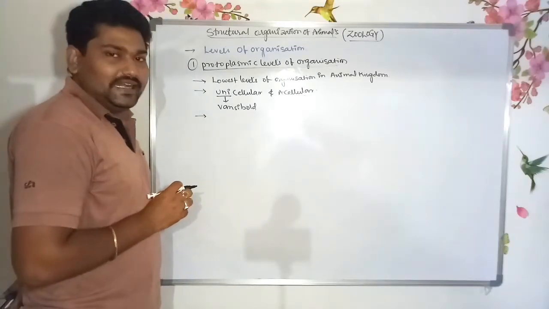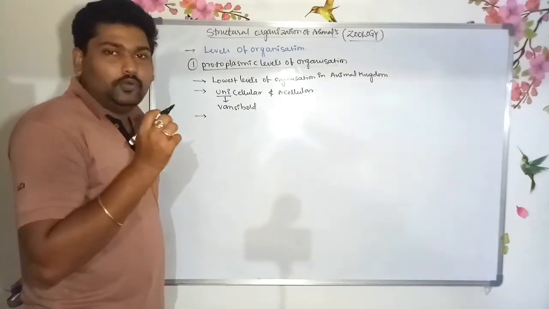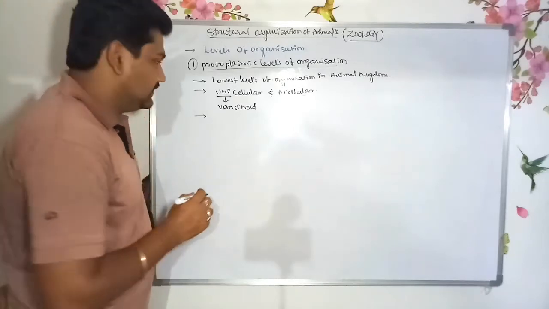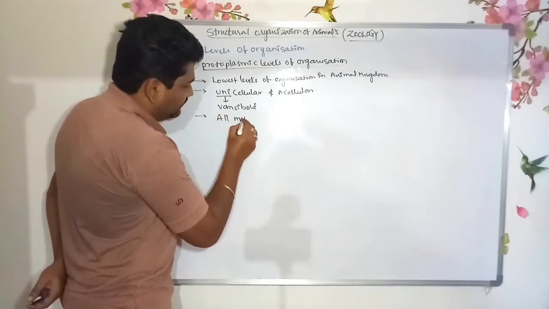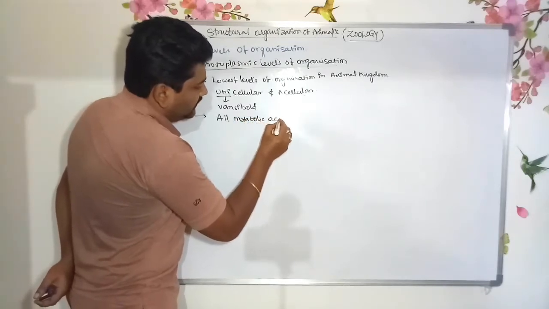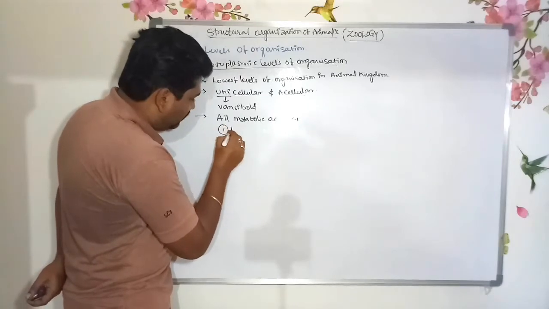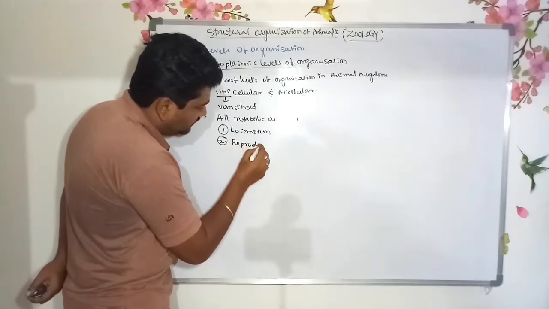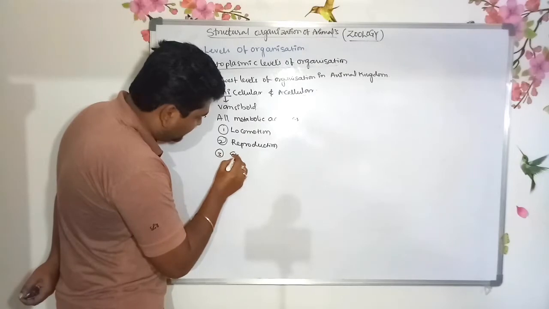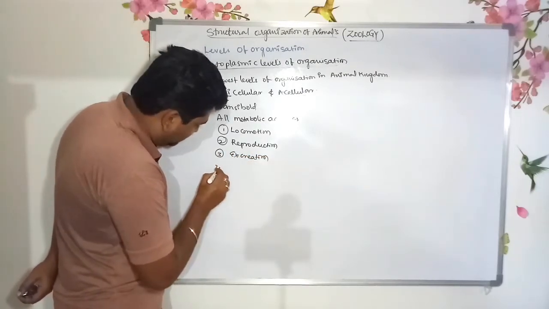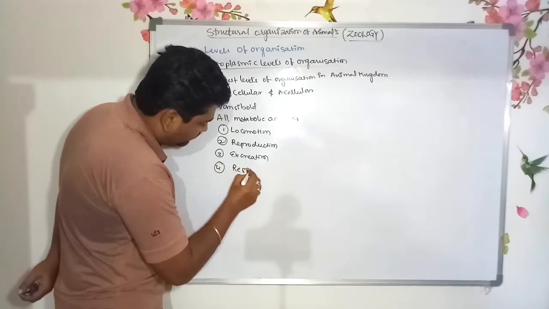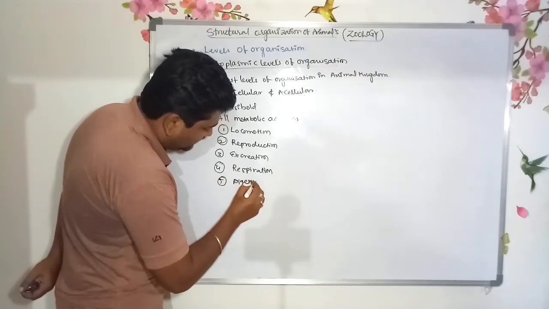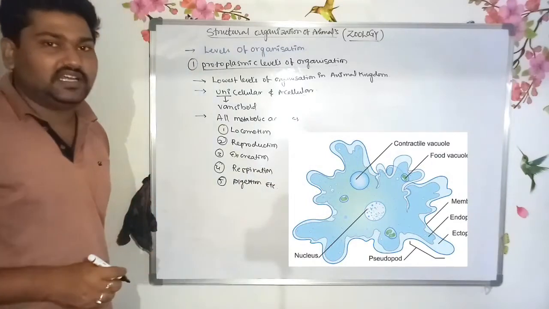In the protoplasmic level of organization, all metabolic activities are conducted by only one single cell, such as locomotion, reproduction, excretion, respiration, digestion, and so on.